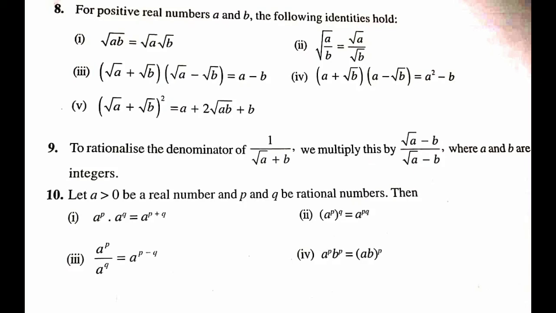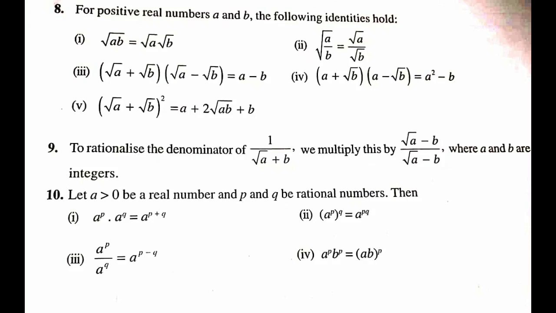10th point, let A greater than 0 be a real number and P and Q be rational numbers, then we have: A to the power P into A to the power Q, it is equal to A raised to the power P plus Q. Second, A to the power P whole to the power Q, it is equal to A raised to the power P into Q.